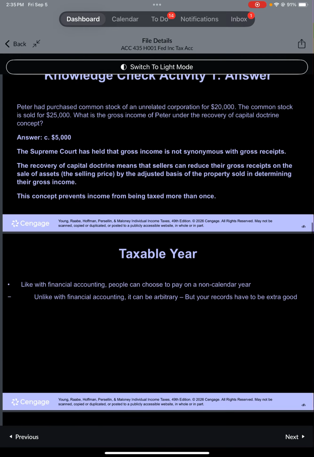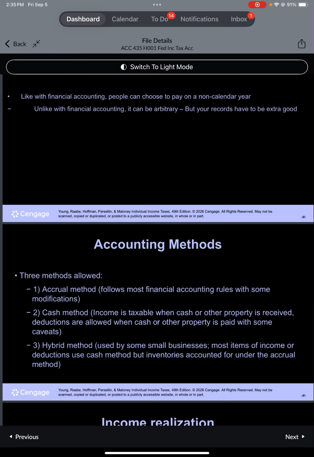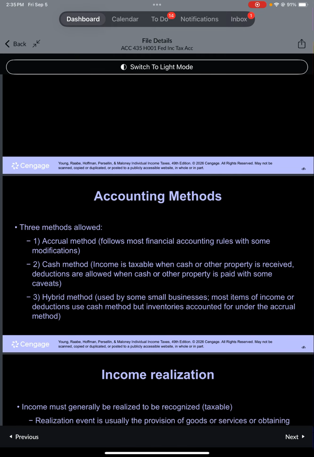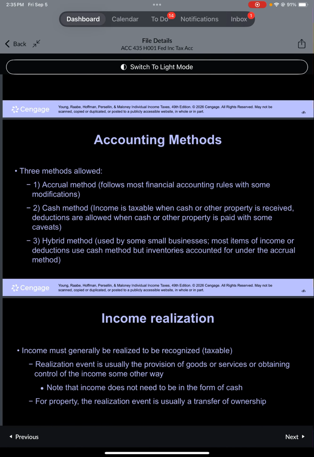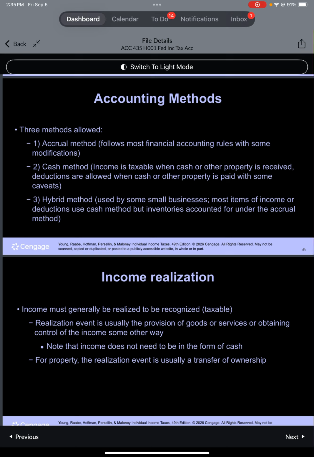Taxable year. Like financial accounting, taxpayers can use a non-calendar year. Unlike financial accounting, the choice can be arbitrary, but records must be accurate. Accounting methods. 1. Accrual method follows financial accounting rules with some modifications. 2. Cash method: income taxable when received, deductions when paid, with some caveats. 3. Hybrid method, often used by small businesses. Most items use cash method, but inventories use accrual.